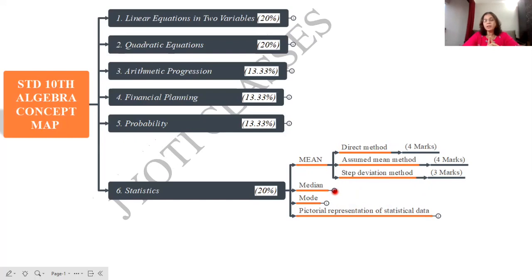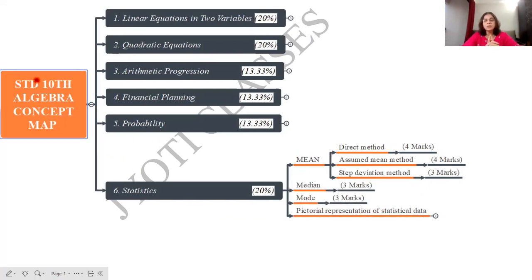Median and mode are again optional. Either they will ask median or they will ask mode. Median will be asked for 3 marks and the mode question will be asked for 2 marks.